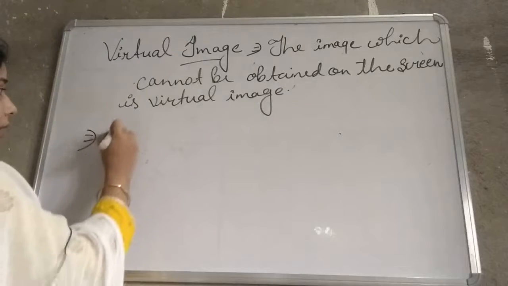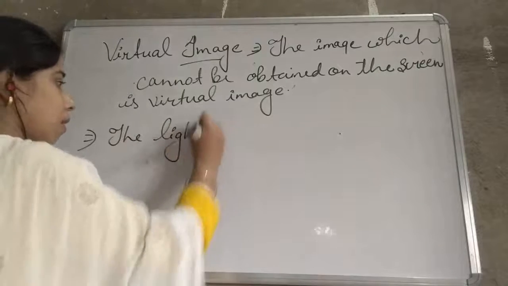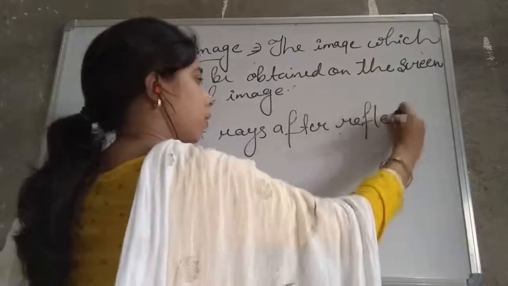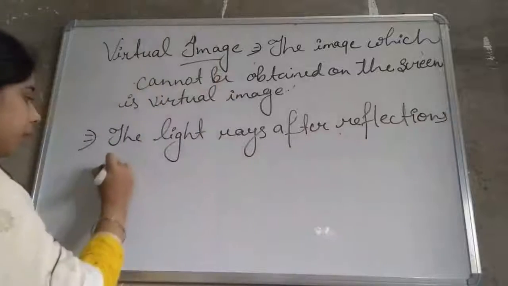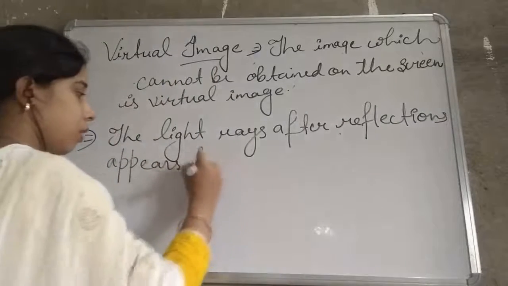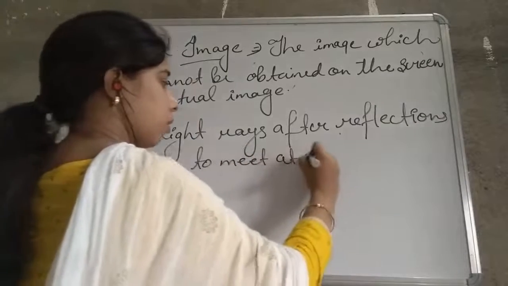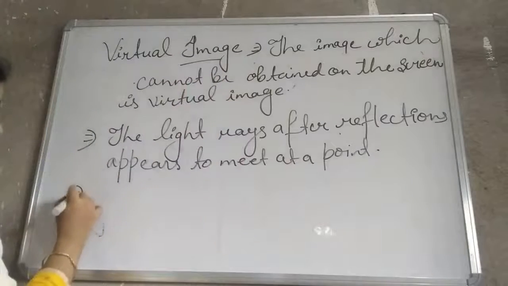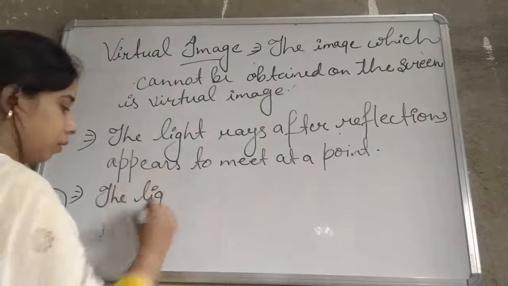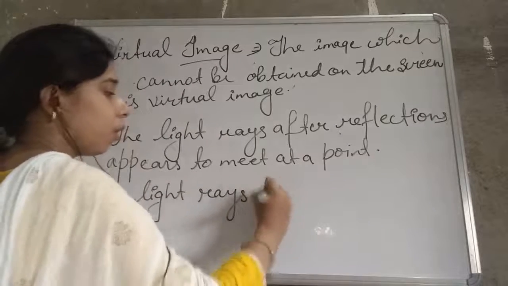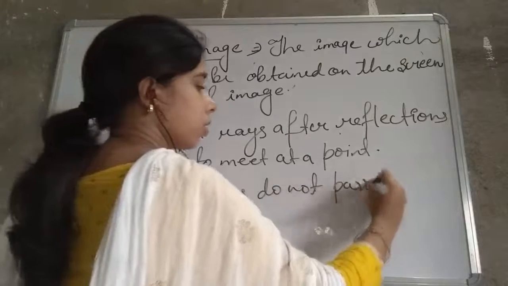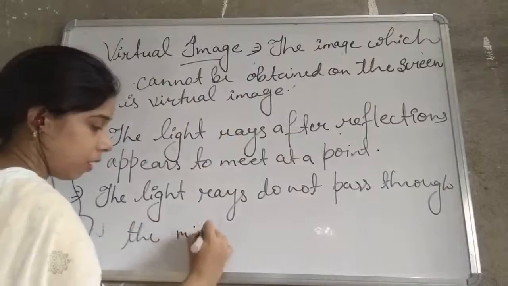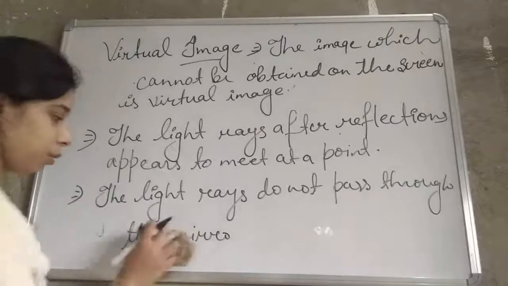So the light rays after reflection appear to meet at a point, or we can say that the light rays do not pass through the mirror or through the screen.